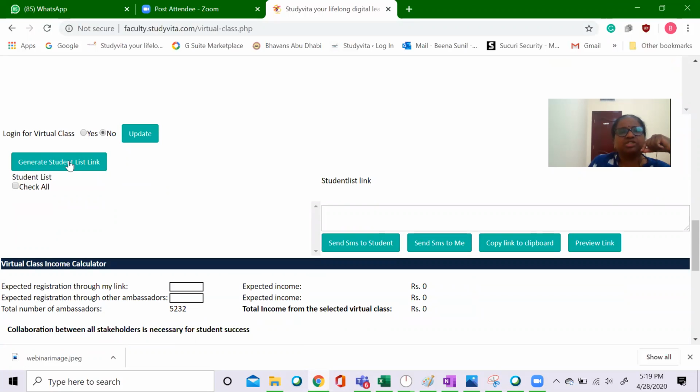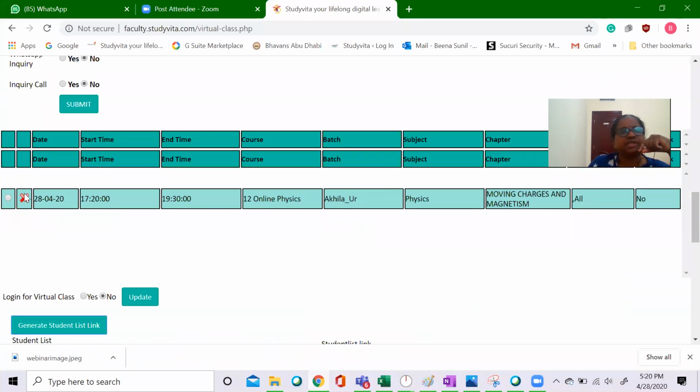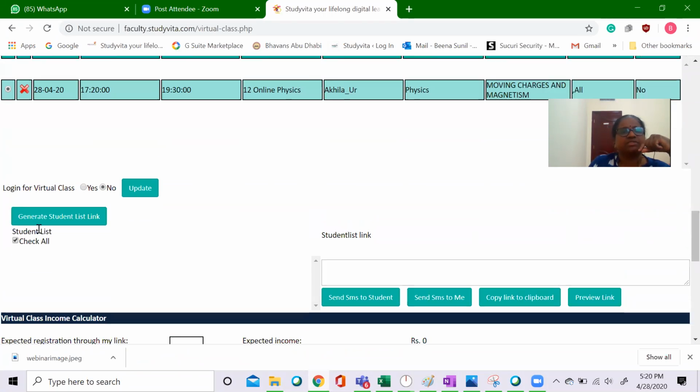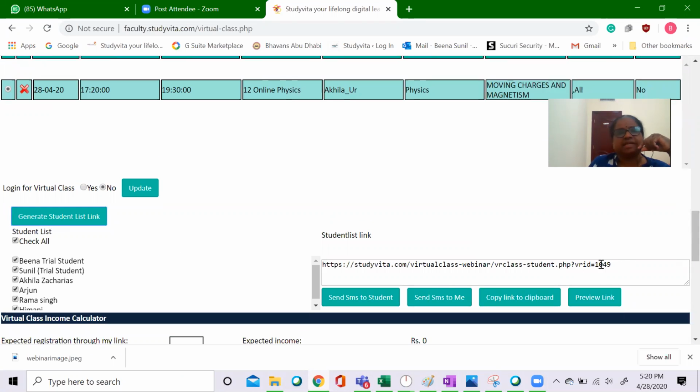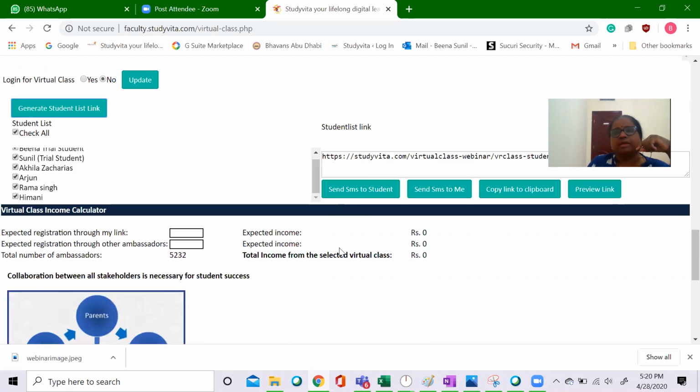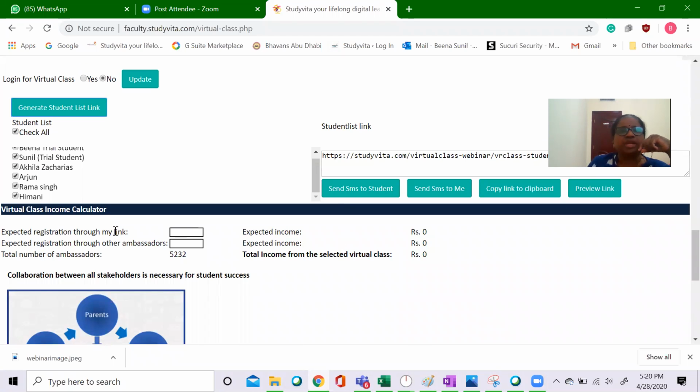When we're generating the student link, I'll just show you that, but I'm not very sure how many. Okay, let me see anyway. Generate student link. Did I select? I did not select the webinar. That's why it didn't come. Here is the link. So in that, this many students are listed over here. Okay. Now we can preview the link, how it will come for the student.